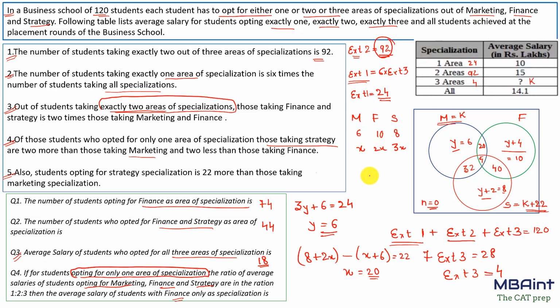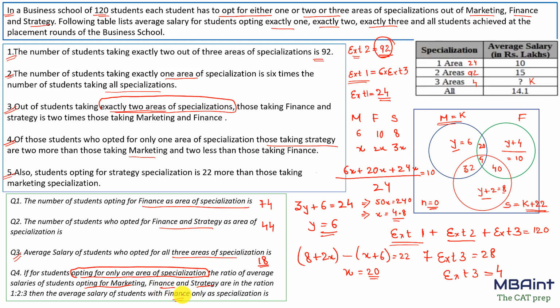So what would be their weighted average salary? That would be 6x plus 20x plus 24x. Total number of students is 24, and what is their weighted average? That is 10. Can you find the value of x over here? So this is 50x, which equals 240. The value of x is 240 by 50, that is 24 by 5, nothing but 4.8.